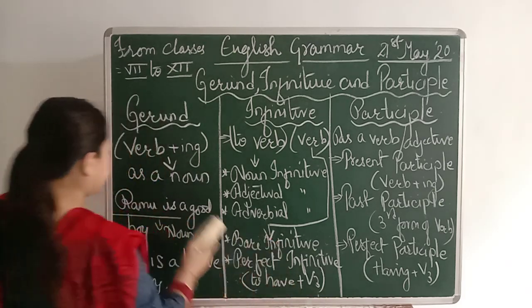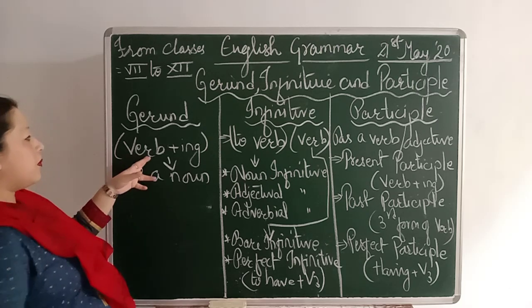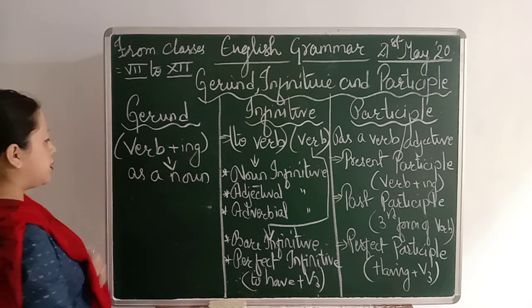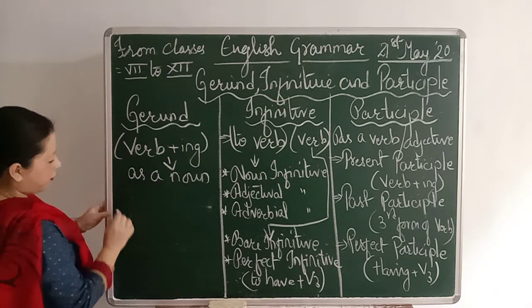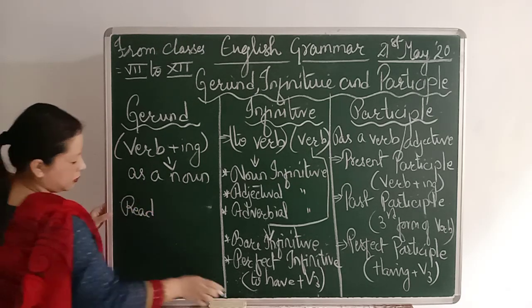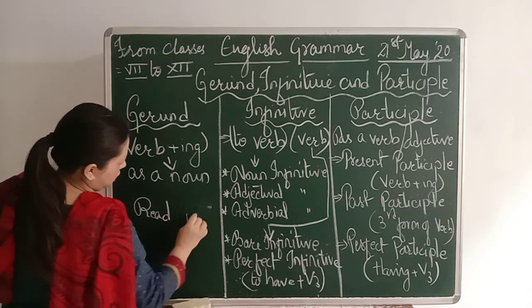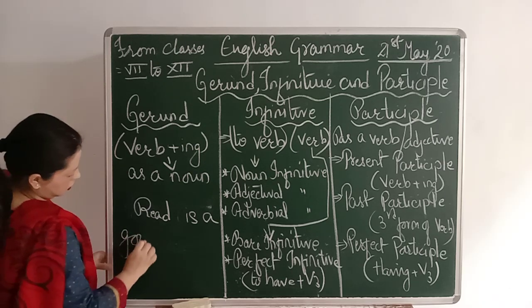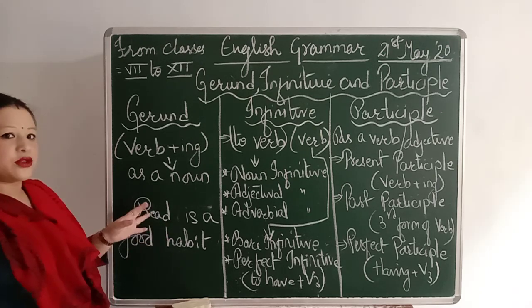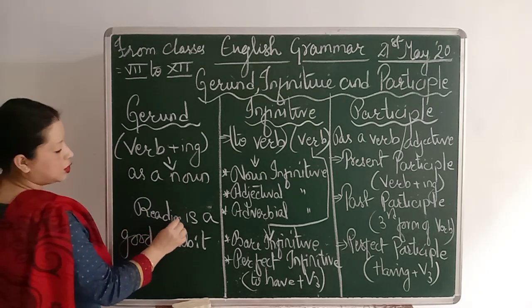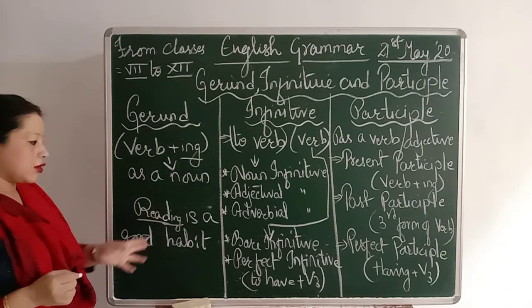Okay, see. Here in gerund, verb plus ing is there, so as a noun. For example, read is a good habit, just read is there. But if you add ing, that is gerund, then this verb becomes a noun. Reading is a good habit.